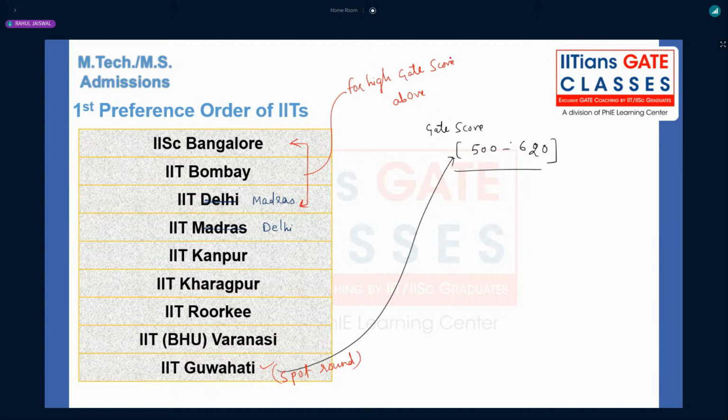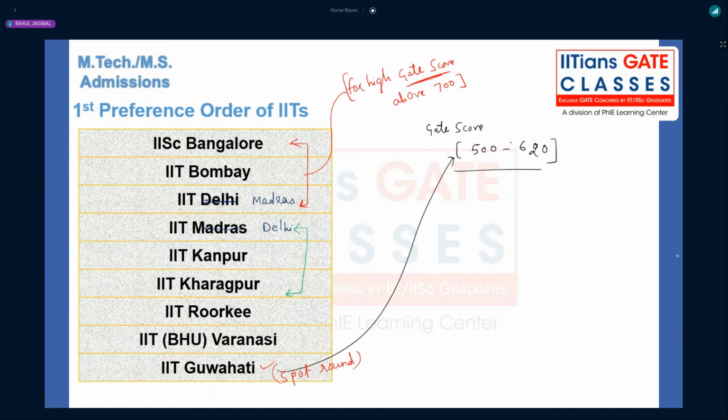So I would say above 700, you should be selecting any branch, maybe the mechanical department. If you are not getting the core mechanical department, you can select interdisciplinary, right? That is for those with a GATE score above 700. If not, then between 700 and 620, you can select Delhi, Kanpur, Kharagpur, right?